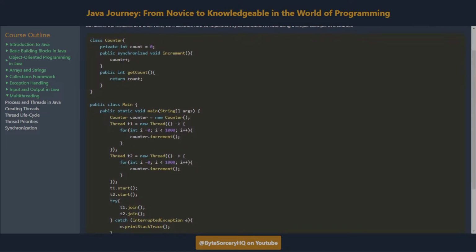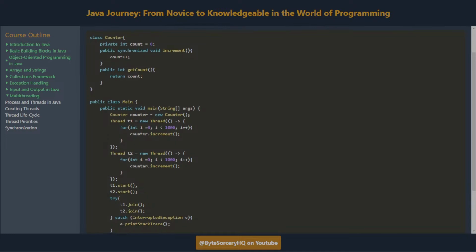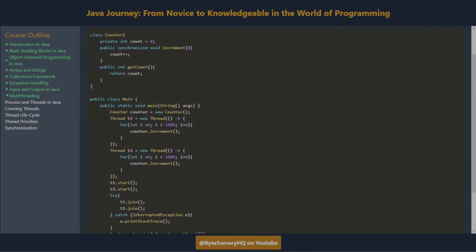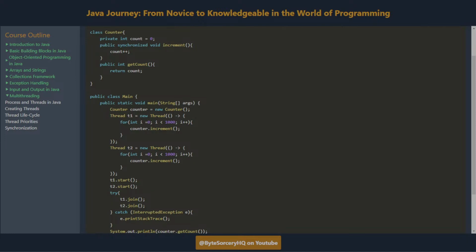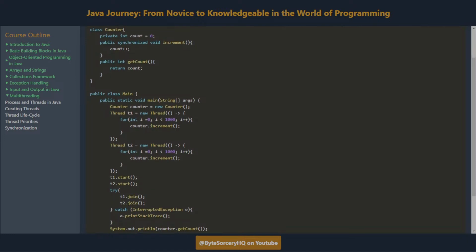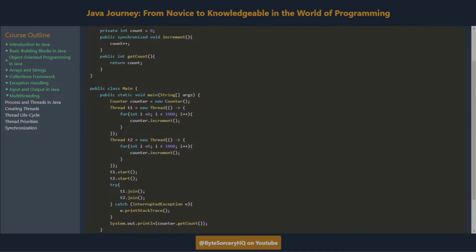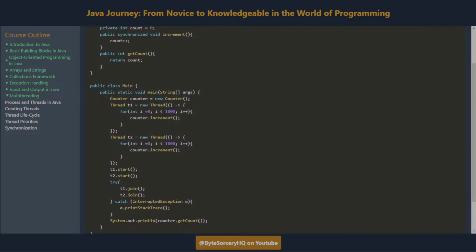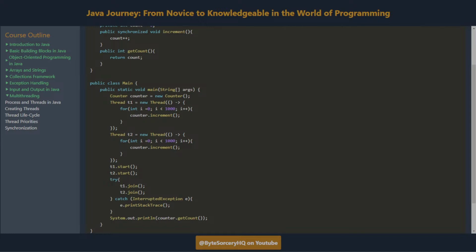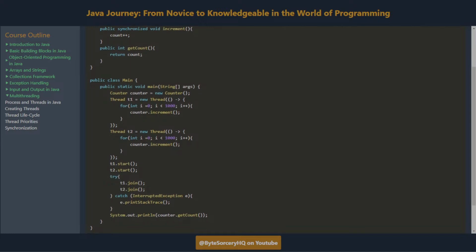In the code, the counter class has a method increment marked with the synchronized keyword. This ensures that when one thread is executing this method, no other thread can execute it simultaneously, maintaining thread safety. We then create 2 threads in the main class, both of which call the increment method on the same counter